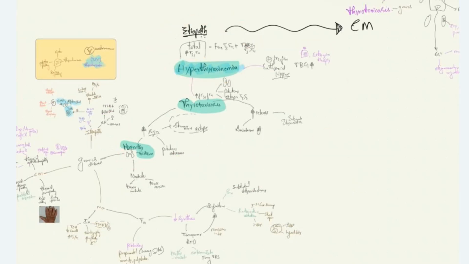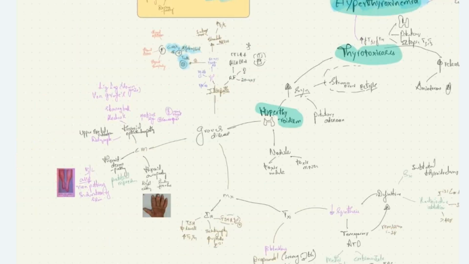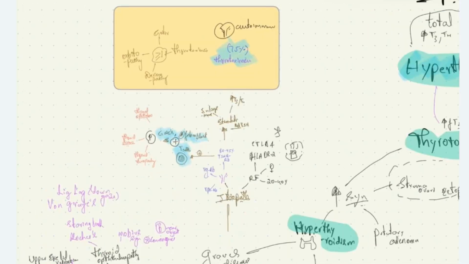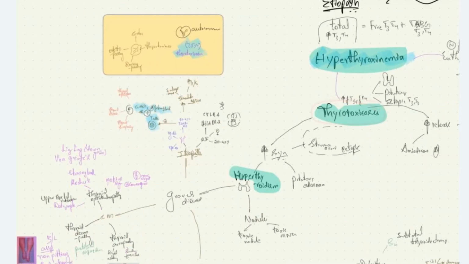Now, one of the most important causes of thyrotoxicosis and hyperthyroidism is Graves' disease. 75% of thyrotoxicosis are due to Graves' disease. Very important topic. What is Graves' disease?